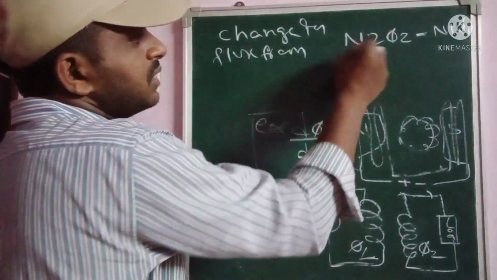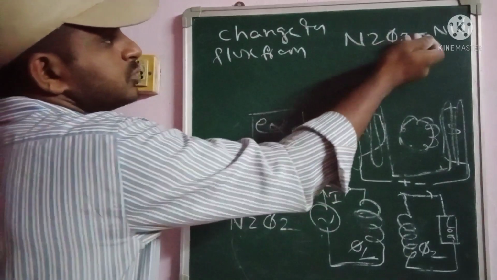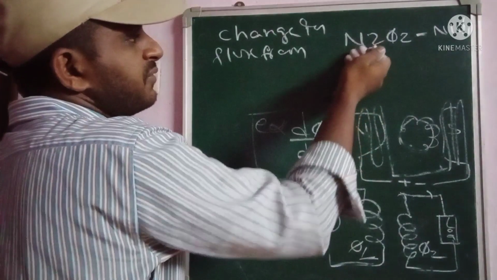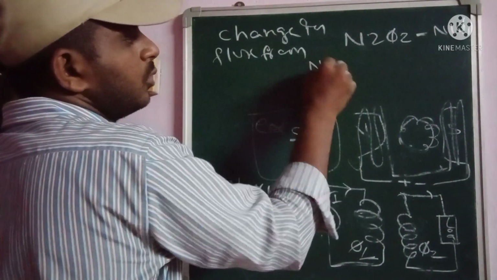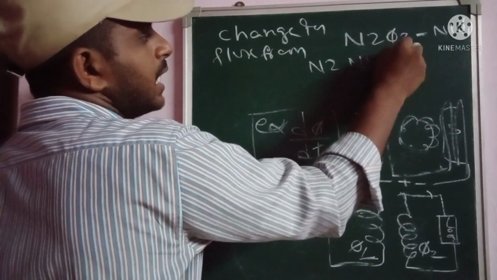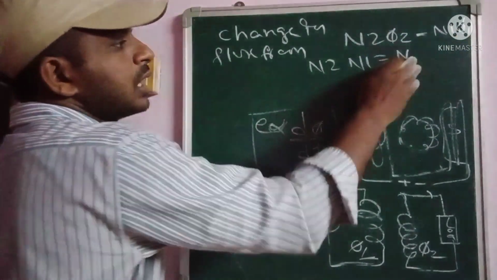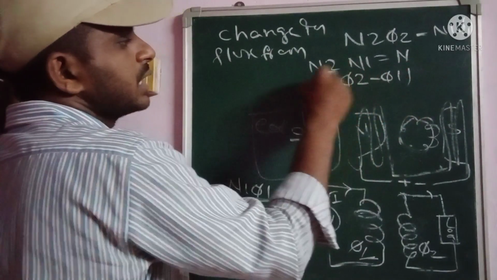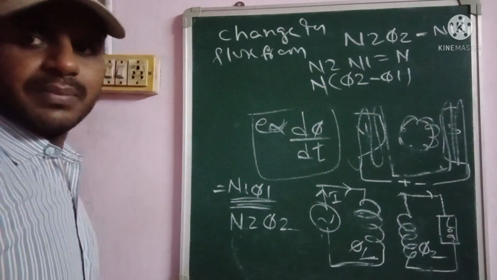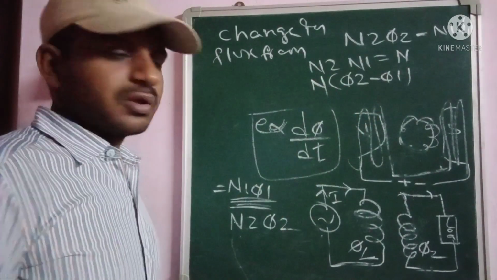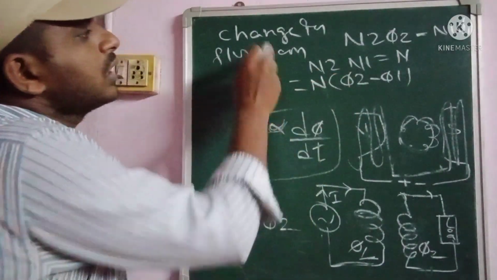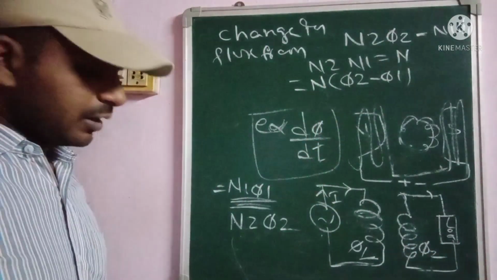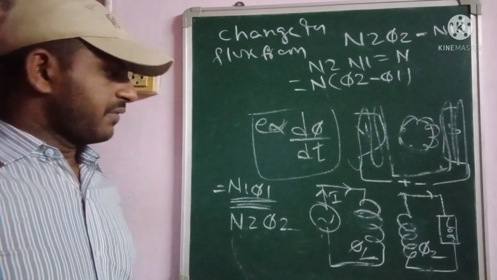So here, phi 2 and phi 1, let us consider the fluxes. If we consider N2 and N1 to be equal, N2 is equal to N1 is equal to N, the total turns, then for example the total change in flux is phi 2 minus phi 1 into N. So this is the total change in flux from the primary winding to the secondary winding, given as N into phi 2 minus phi 1.